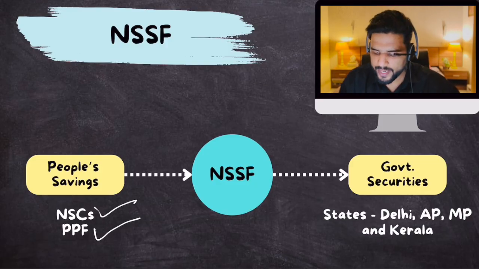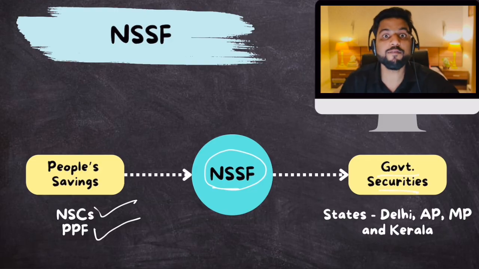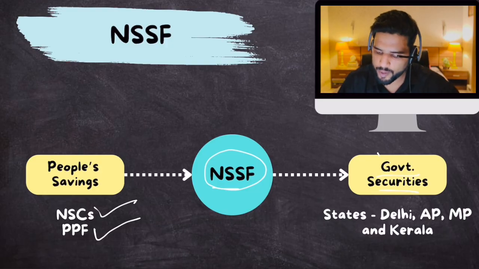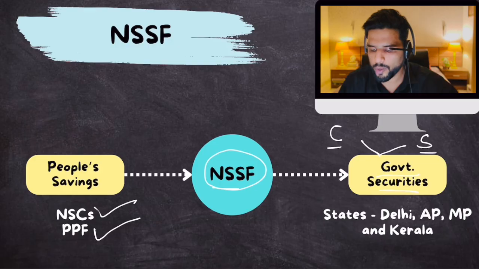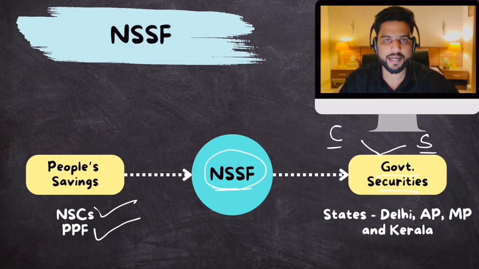All right. Now, NSSF collects this money and buys government securities, government bonds. I have mentioned to you that bonds are nothing but borrowing instruments. These government bonds can be central or state government bonds. Center and states are borrowing from NSSF at a higher interest rate.